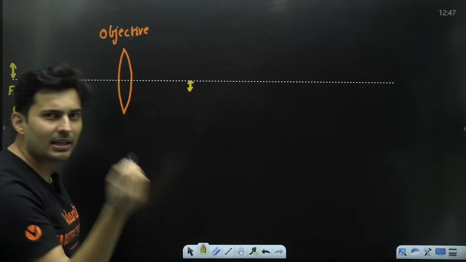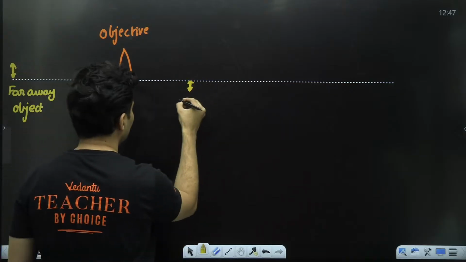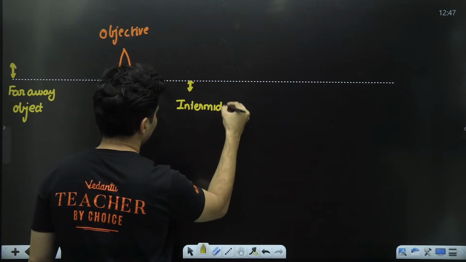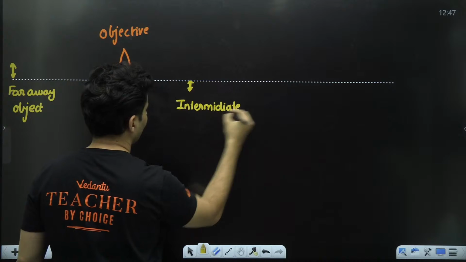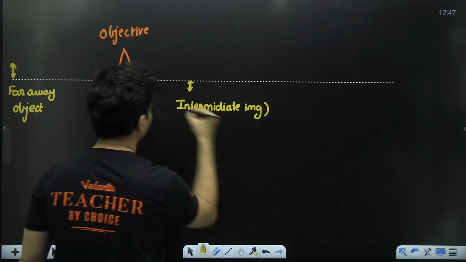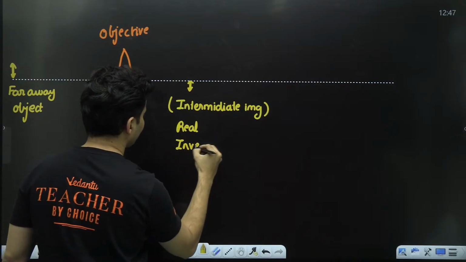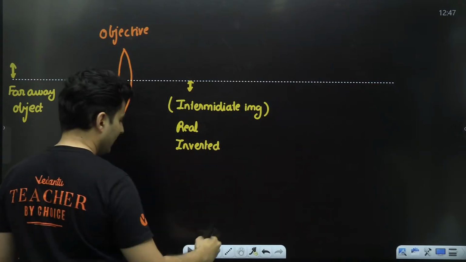When the object is very far, the image is formed at the focus. So this is an intermediate image, which is going to be real and inverted.